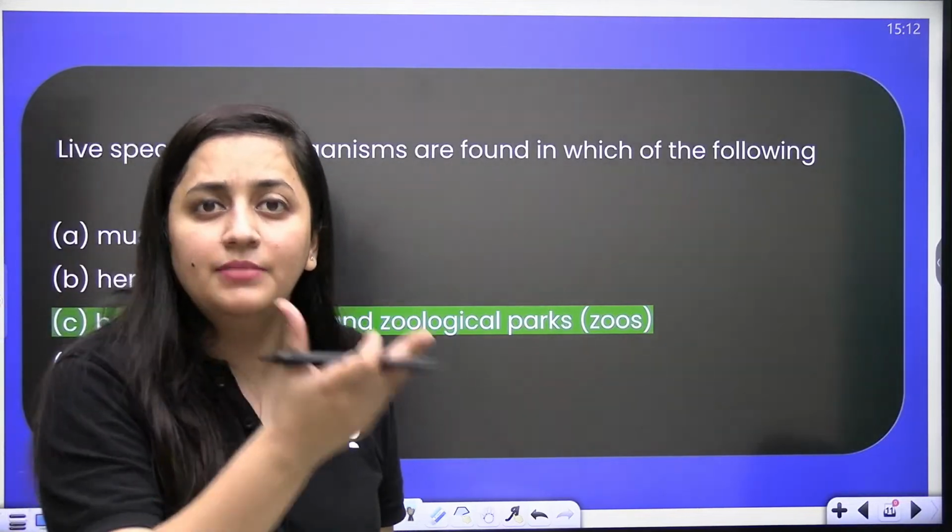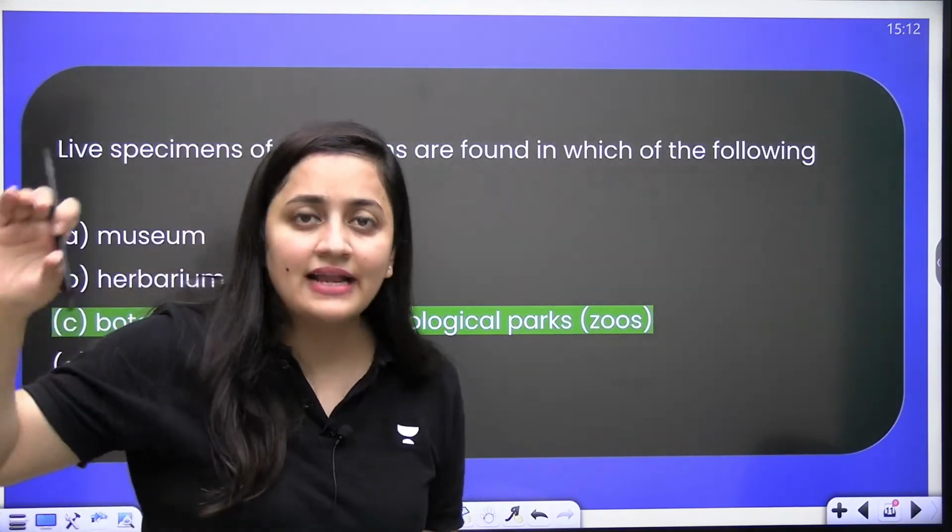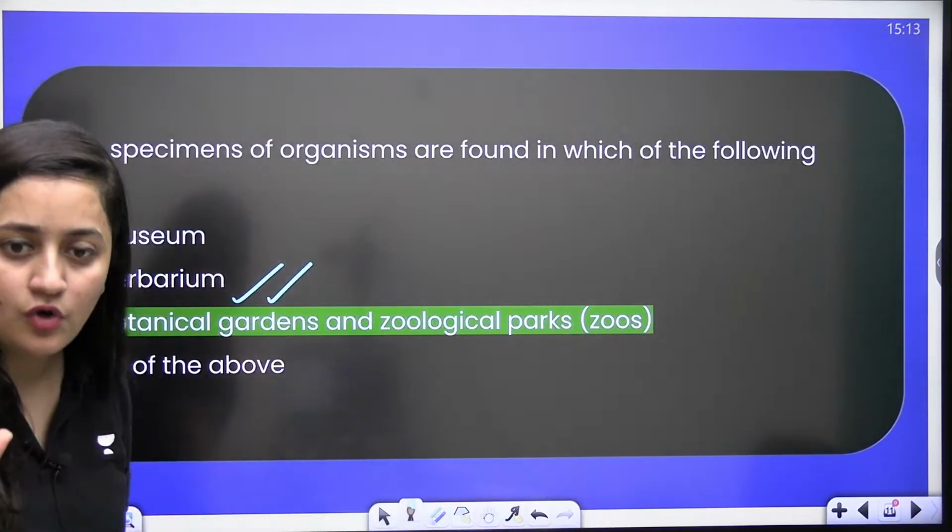Live specimen, right? In a botanical garden, you can see the plants having proper plates showing the scientific name and all, and the same is the case with the zoological park as well.